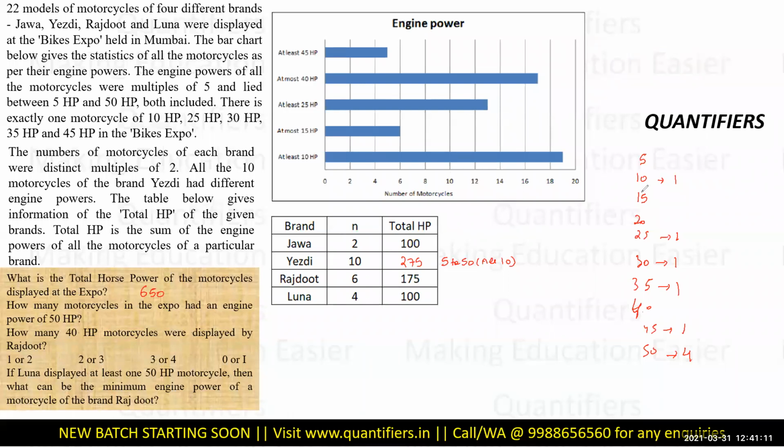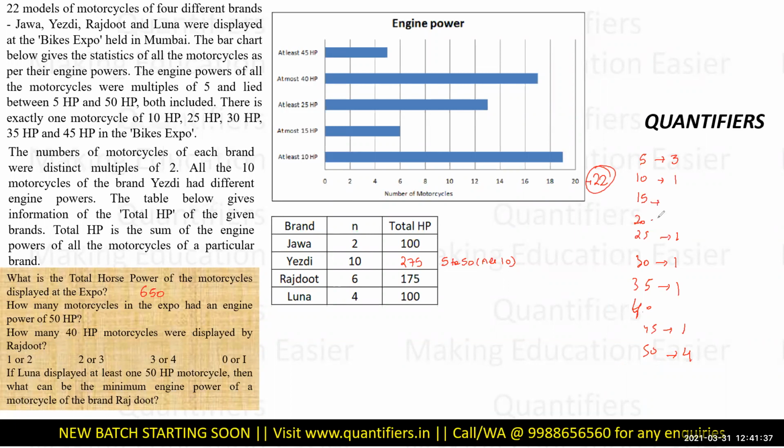Okay, so there are a total of 22 motorcycles, and at least 10 HP are 19. At least 10 HP, which means 10 and above, are 19. So how many motorcycles will be below 10? There are 3. Simple as that. If at least 10 is 19, meaning 10 and all the bigger ones are 19, then how many will be below 10? It will be 3. Which ones will they be? These ones. Okay, done.